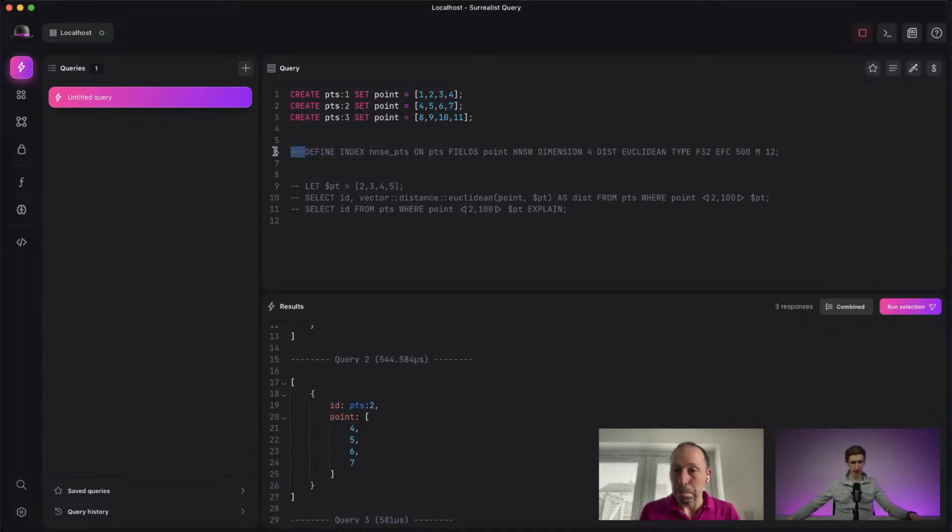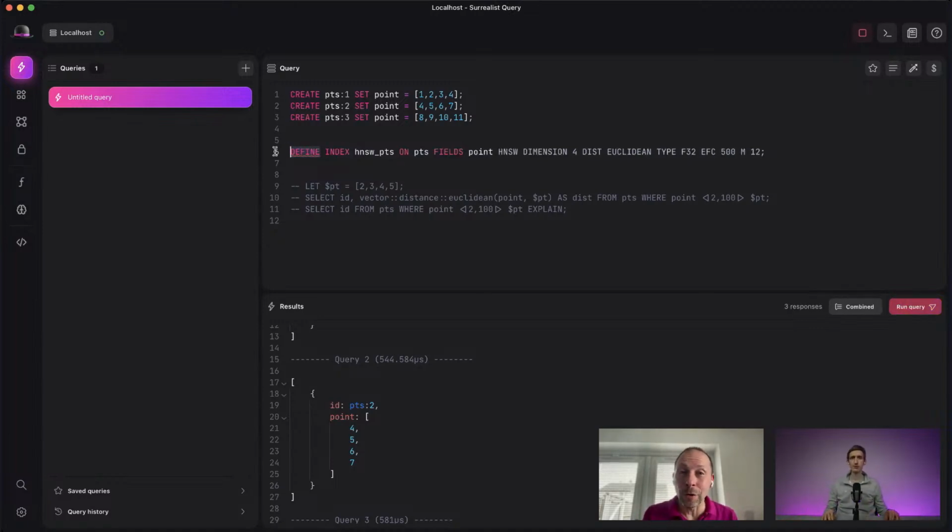Just to clarify, OpenAI's vector embeddings are 1,536 on the smaller side, and then 3,072 on the larger side. So definitely thousands, not millions range. Yeah, so you could embed OpenAI in SurrealDB. We haven't tried yet, but maybe we will have the opportunity to do that.